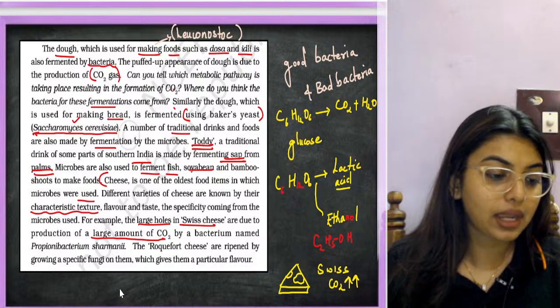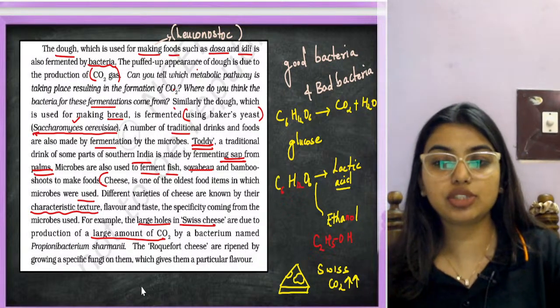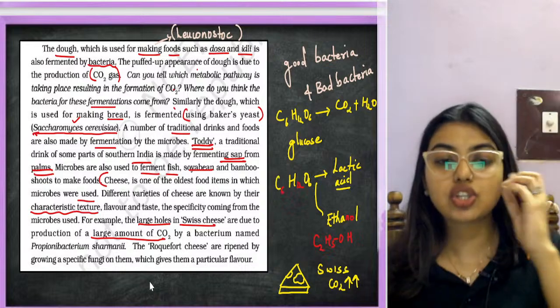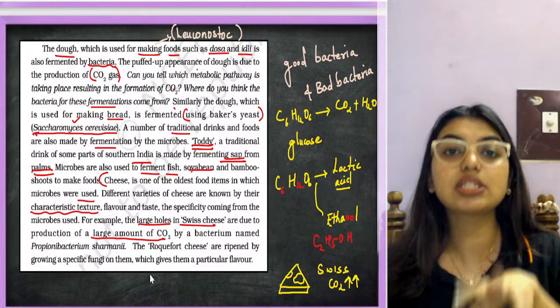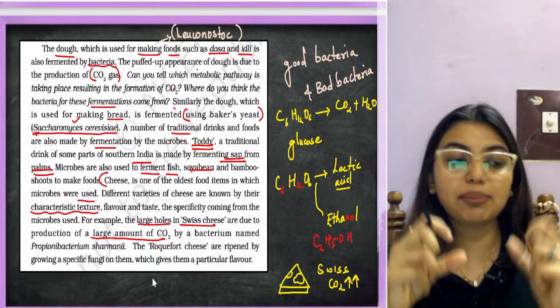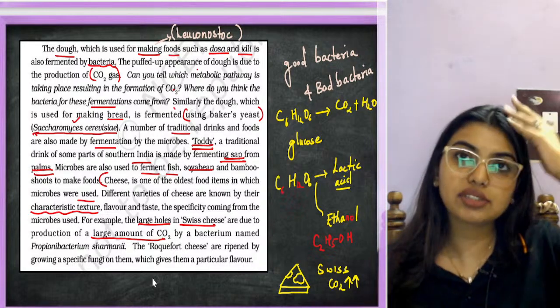Clear? Yes, the emoji cheese also has so many holes, no? Yeah, they had larger holes. So the larger holes indicated a larger amount of carbon dioxide, because carbon dioxide gives the puffiness. Okay, carbon dioxide gives the puffiness.